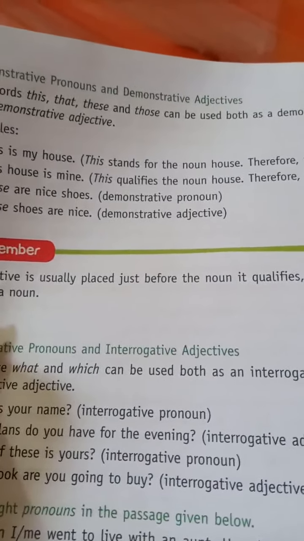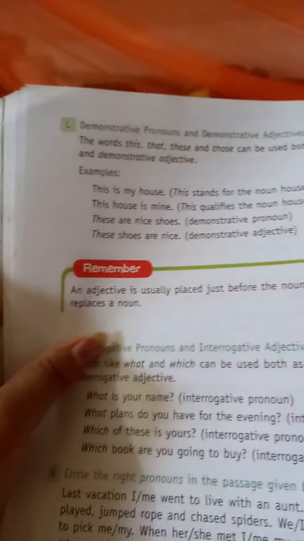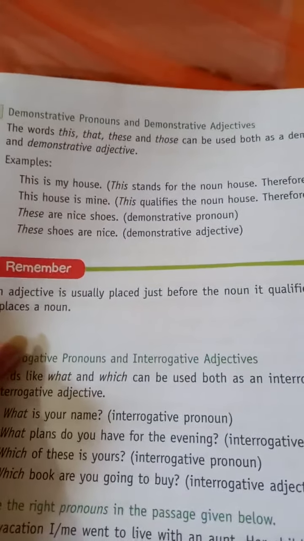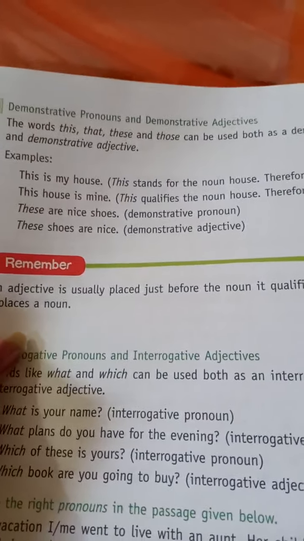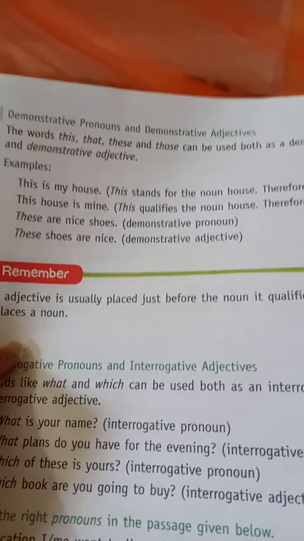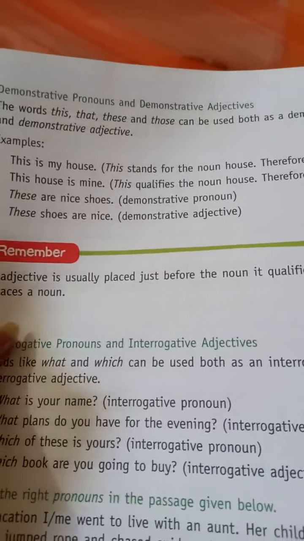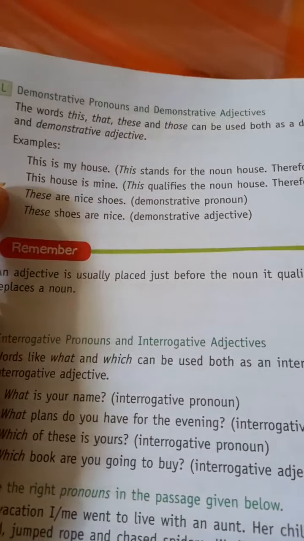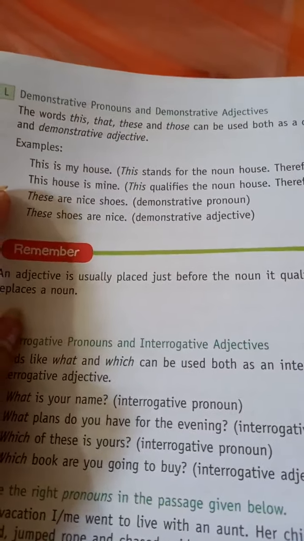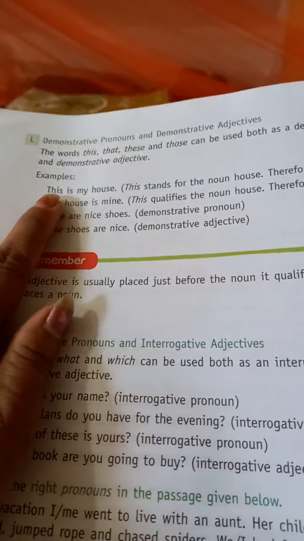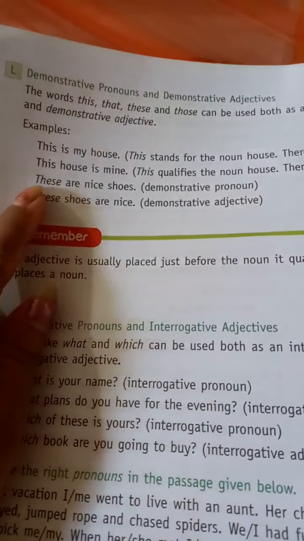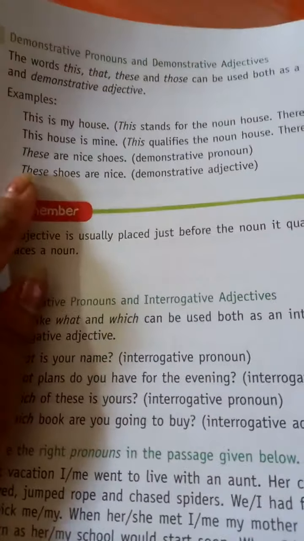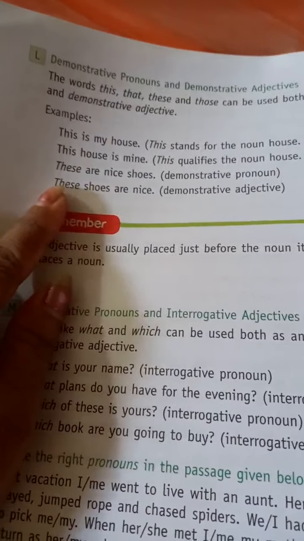Now we will see demonstrative pronouns and demonstrative adjectives. What is the difference? The words this, that, these, those can be used for both demonstrative pronouns as well as demonstrative adjectives. For example, this is my house. Here this stands for the noun house, so this will be considered your demonstrative pronoun.